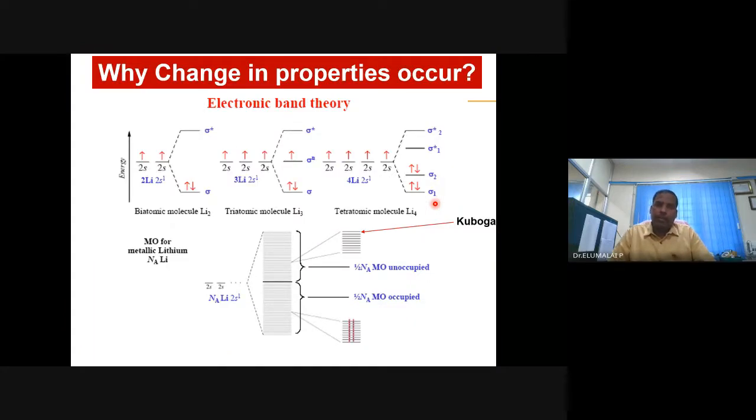This is another way of representation. Electronic band theory provides the reason how the band is formed. This is how the band is formed in a solid.